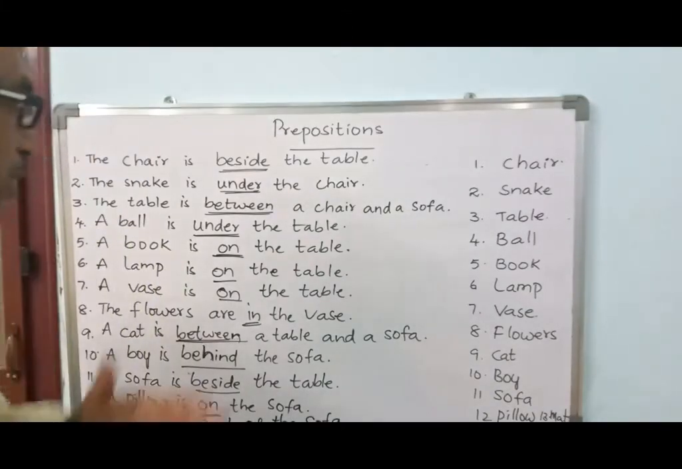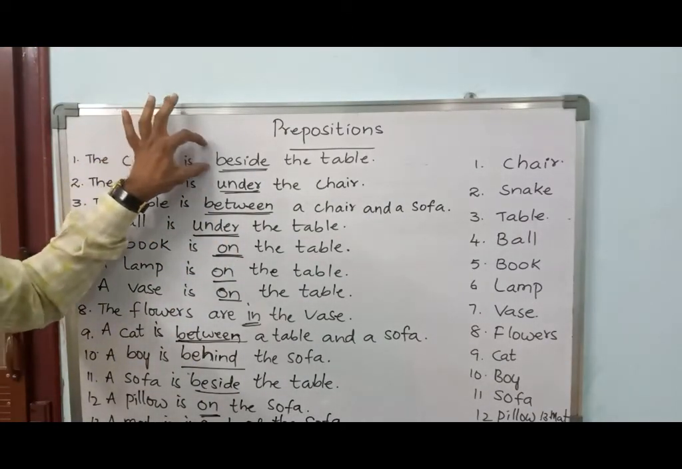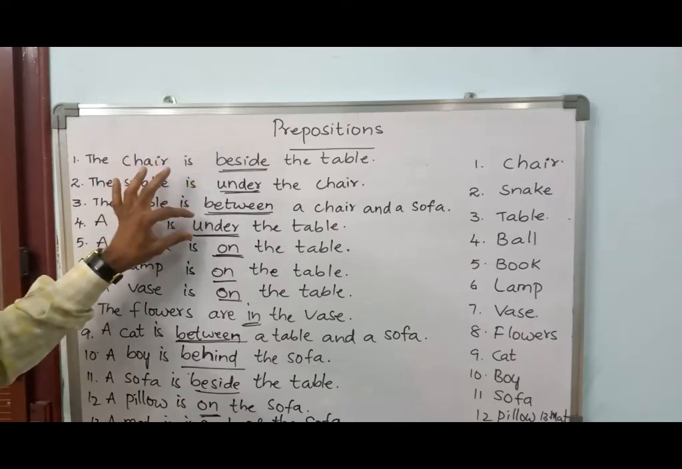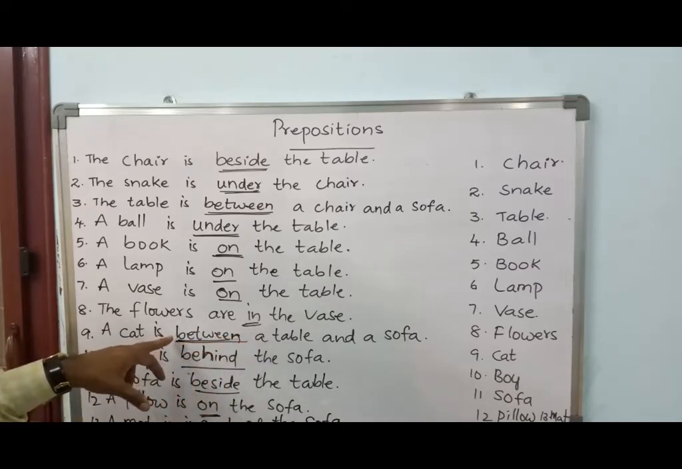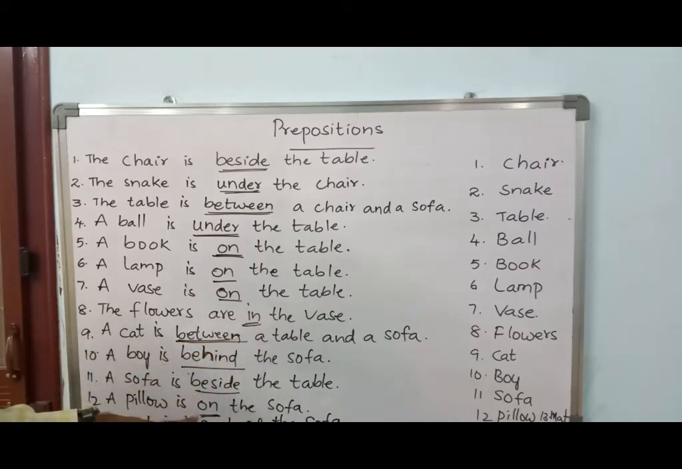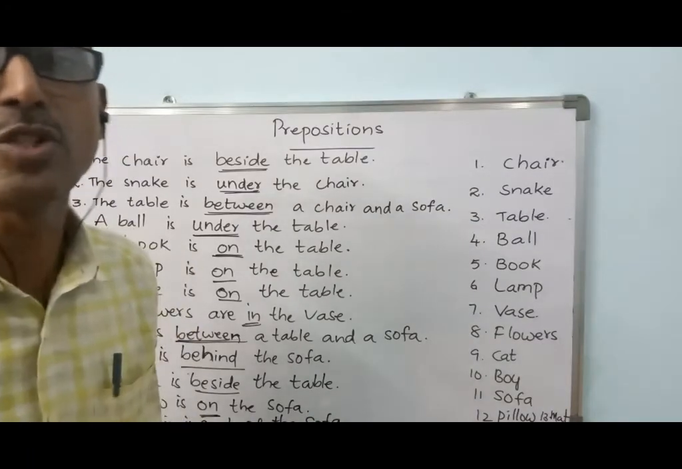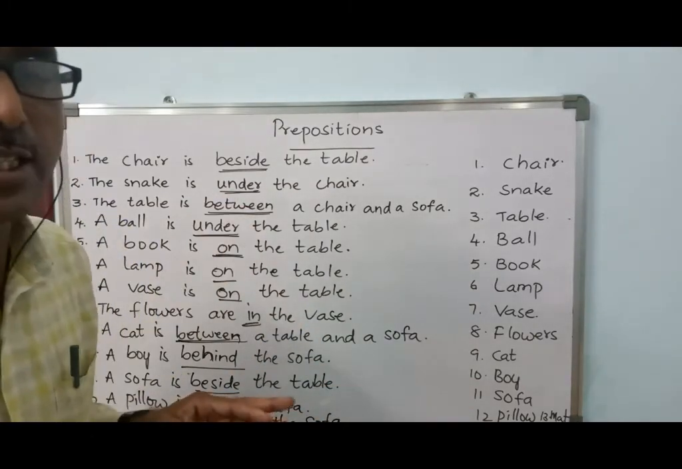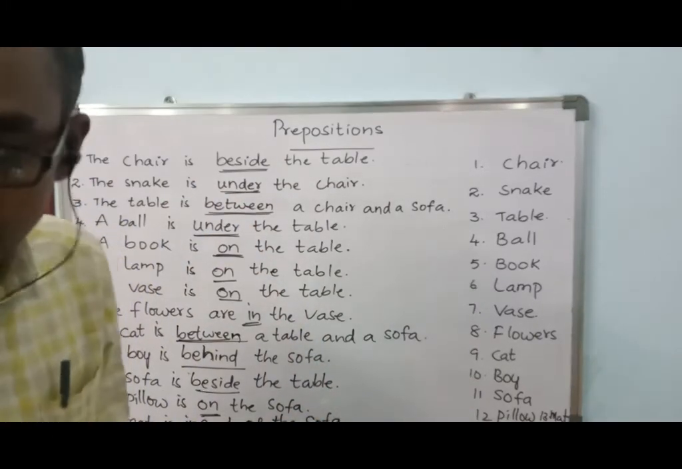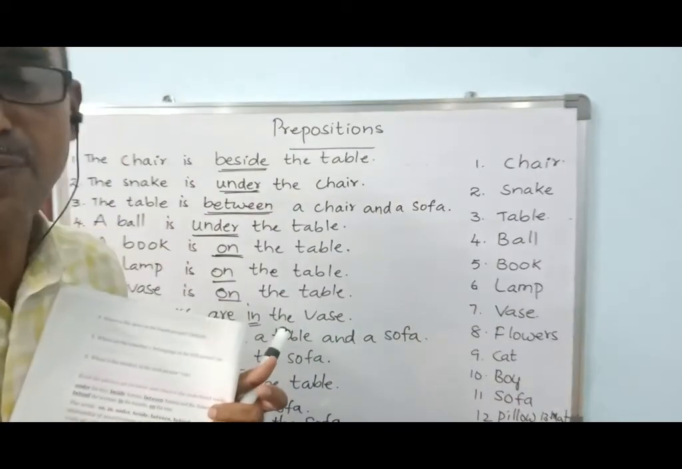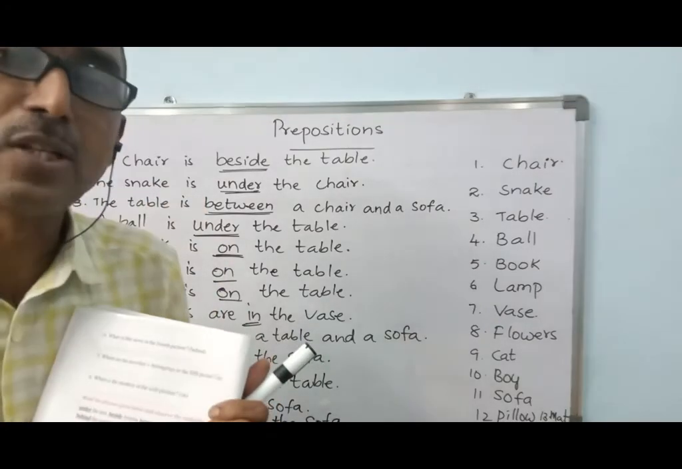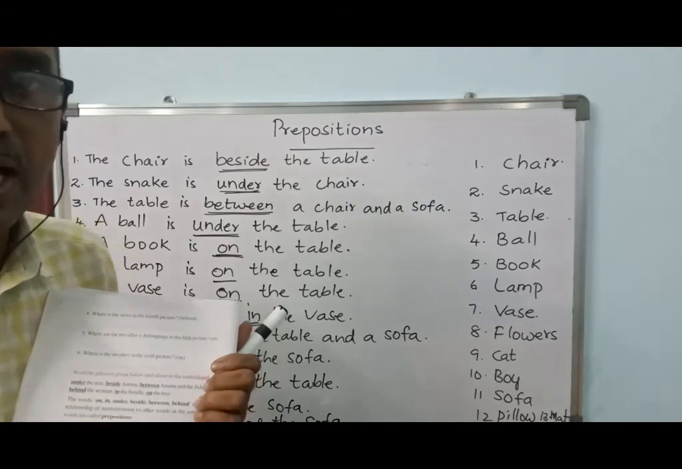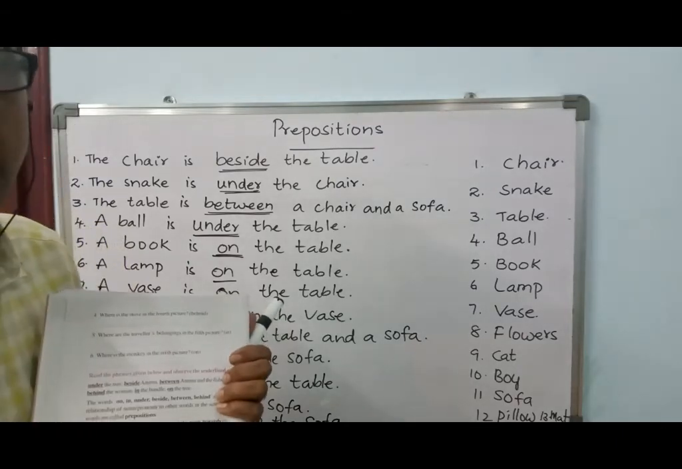So these words which are underlined here, especially beside, under, between, on, in, behind, in front of, are called prepositions. Of course, not only these, some others are also there. In this picture, we were able to identify these prepositions as per the picture given here.